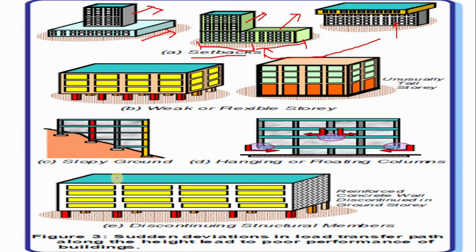Third one is a building located on sloping ground. You can see that some of the columns are very short in length, and some of the columns are very long. Again, this creates a more significant effect when shaking occurs. Again, the hanging or floating of columns: some columns are hanging, you can see that over there, and some are floating. This creates more effect when an earthquake occurs.